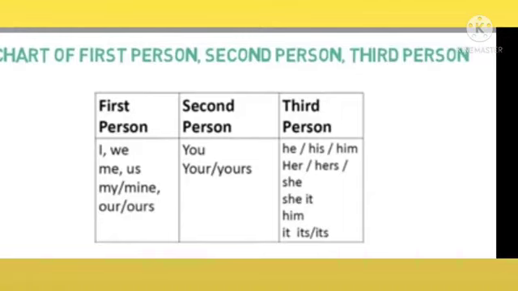Children, look at the table. Here, what is first person, second person, third person? Identify this table. Look at this chart. First person: I, we. Second person: you. Third person: he, his, him, she, her, it, its, and so on.